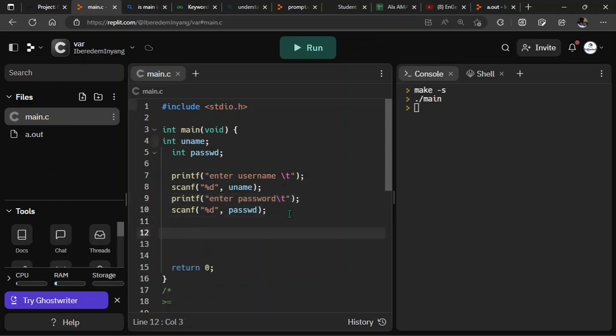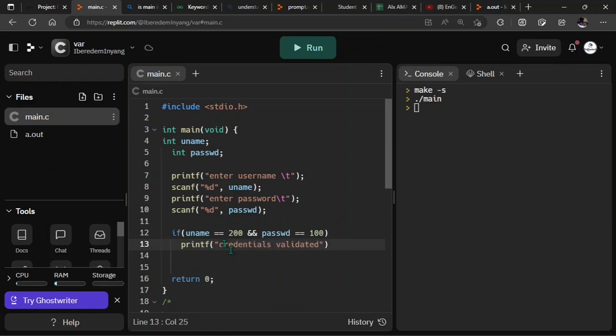Now, when you're done giving these values, you want to check. So what you're going to do now is say if the value that the user passed, that's if uname, is equal to a particular value, let's say 200, and your password is equal to, let's say, 100, only at this time you will tell the user that credentials validated.